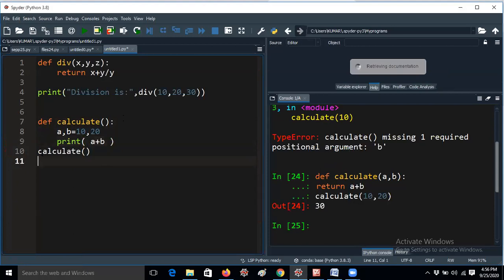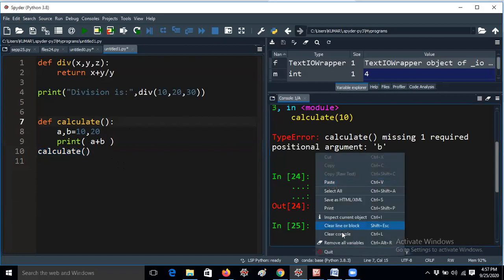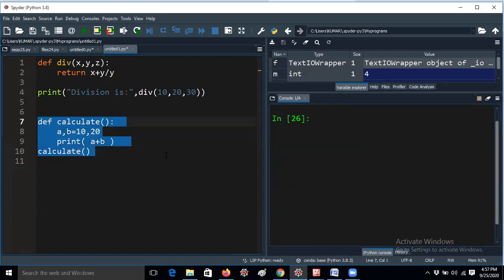Whenever you're giving calculate here and you are not giving a print statement, then calculate does not take any arguments. That means you have to declare it without arguments here also. Then a comma b equal to 10 comma 20, print a plus b, that means 30. So I will get 30 now, and in this case I don't want to use the return.